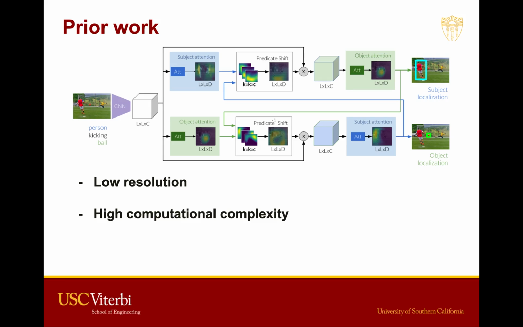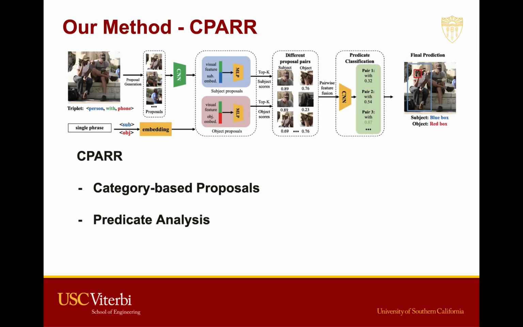We propose a proposal-based method which is called KAPAR to solve such problem. The KAPAR system consists of two different modules. One is for generating the candidates for those proposals that are in the same category as input subject and object, which is called the category-based proposal generation module. Another module, called the predicate analysis module, is to evaluate the predicate information between the candidate object and subject to figure out which pair should be the most suitable for the given predicate triplet.